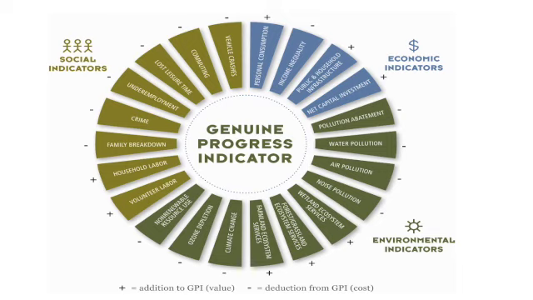We've also got the genuine progress indicator, and this is a metric measuring economic, social, and environmental well-being of a society, taking into account factors that are often ignored by traditional economic indicators such as GDP. So the GPI takes into account a wide range of factors that affect people's well-being, and that includes such income distribution, household debt, value of unpaid work. It could be to do with social factors such as crime and pollution, the value of education and volunteer work. It could be to do with environmental factors, for example, the depletion of natural resources, the cost of climate change. And the GPI takes into account the cost of economic growth. So not the benefits of economic growth, but actually the cost which could be associated with economic growth.